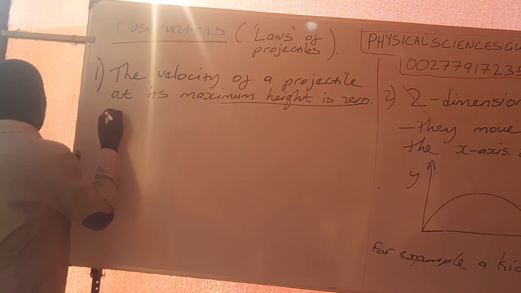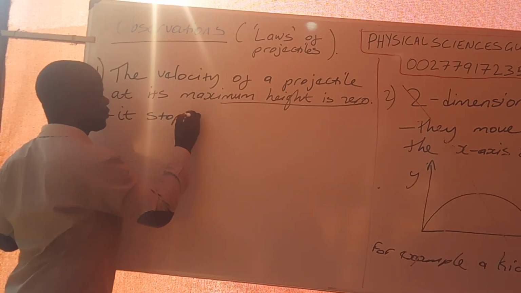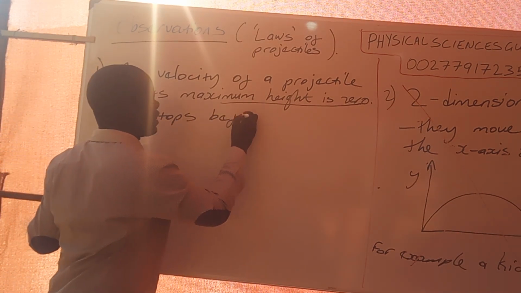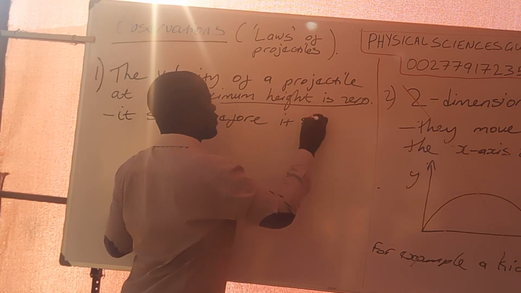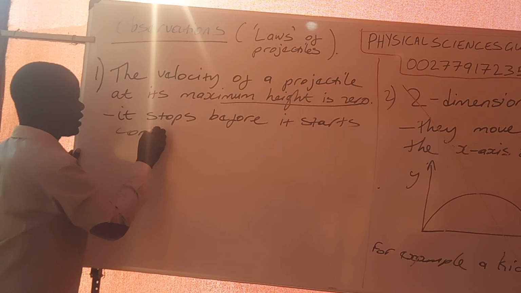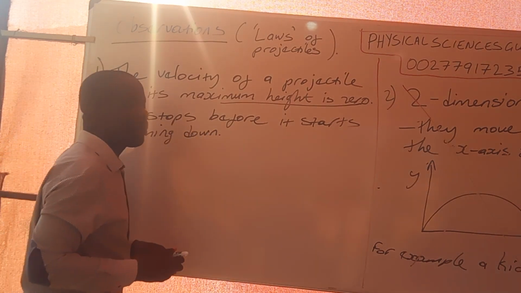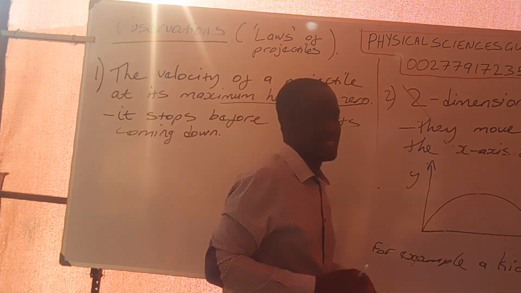Where is this coming from? It stops before it starts coming down. Now, we can represent this on our sketch diagram.